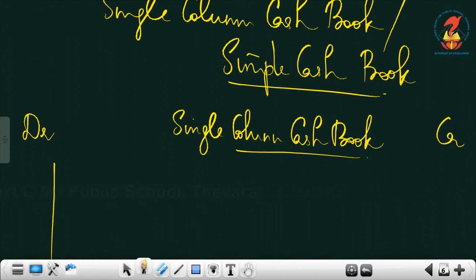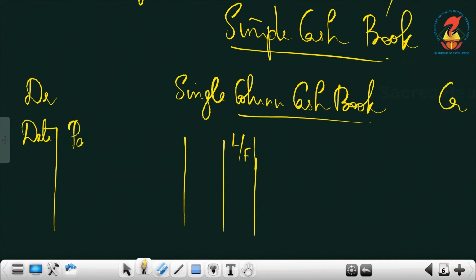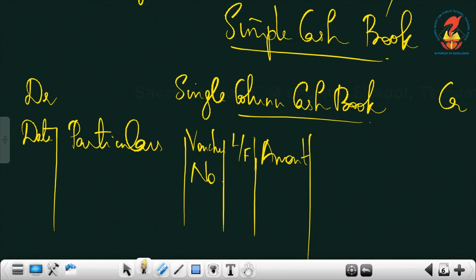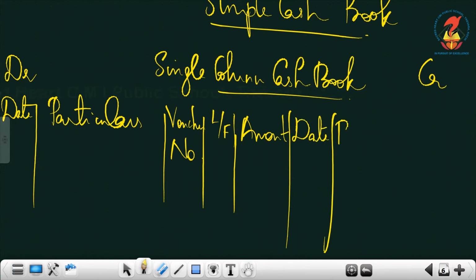Then the format is, there is date column, particulars column, there is a new column, that is voucher number column. Then we have, it's not JF column, it is LF column what we are having. I'll explain all these. Date column you know, particulars also it's familiar to you. Okay, voucher number, I'll tell you what it is. Then we have an LF column, then one amount column on the debit side, similarly one amount column on the credit side. The same will appear on the credit side also.